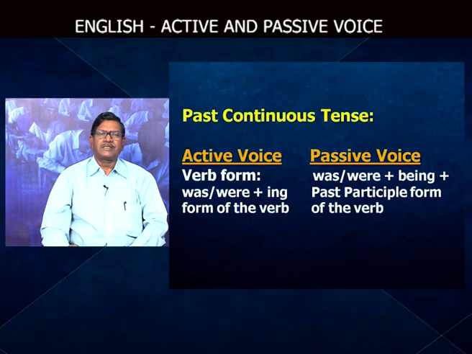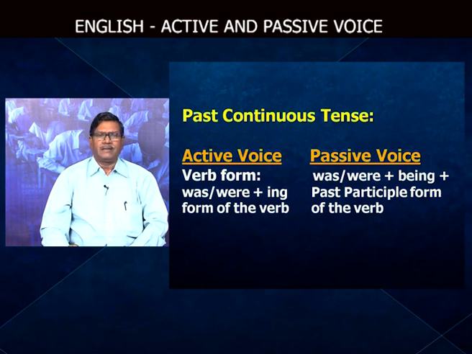If the sentence is in past continuous tense, how do we change the sentence from active to passive? Again, how is the verb form? Was, were, and the ing form of the verb. I was writing a letter. So, in the passive voice, was, were, and in place of write, the main verb, we give that place to be. If we give it to be, what happens? Was being, and the main verb write becomes the past participle, written. Therefore, is being written,